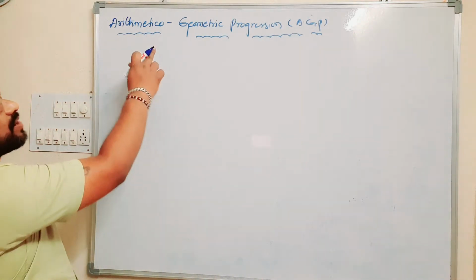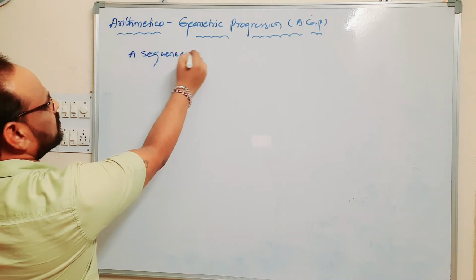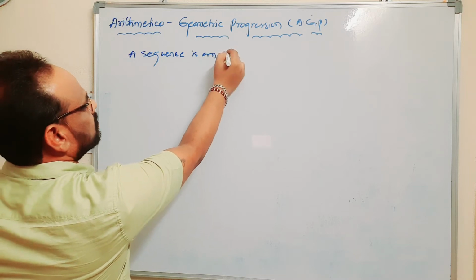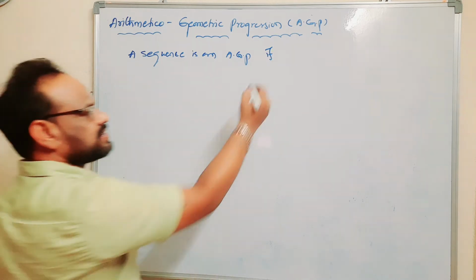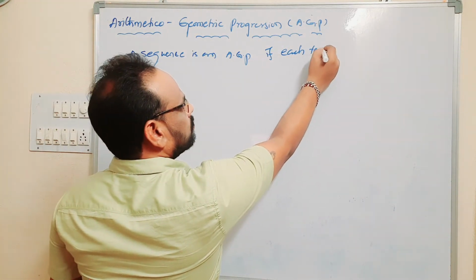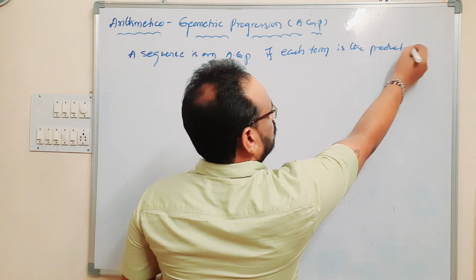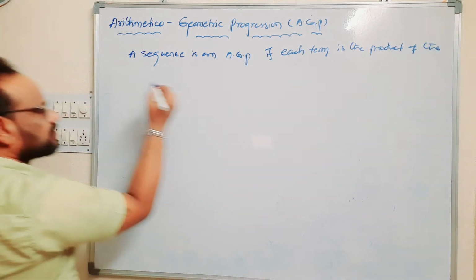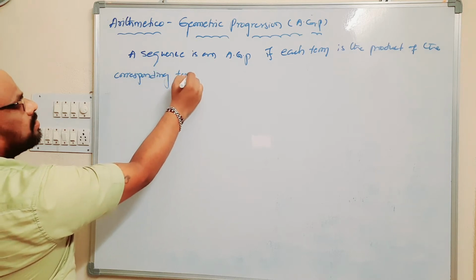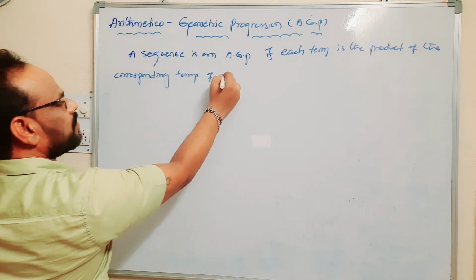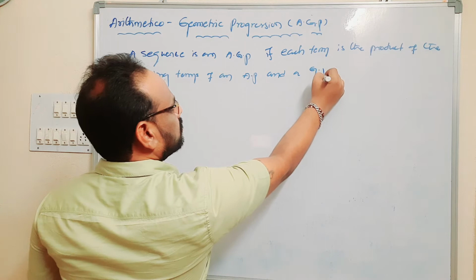That means a sequence is an AGP, arithmetico geometric progression, if each term is the product of the corresponding terms of an arithmetic progression and a geometric progression.